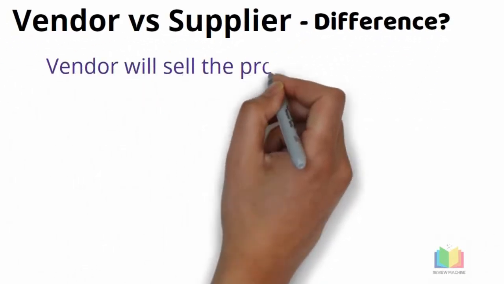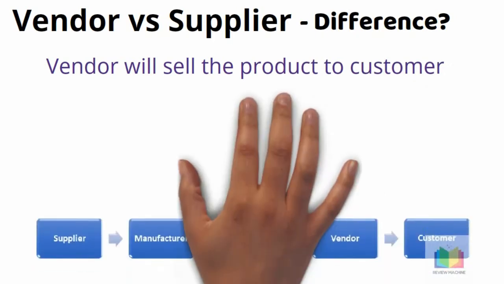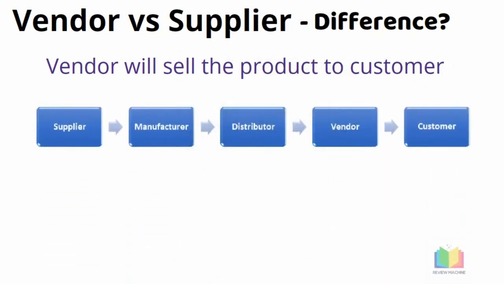A vendor is someone who will offer a product to a customer for a sale. He is the last party in the supply chain who makes the goods and services available to the company or to a customer. So this is called vendor.